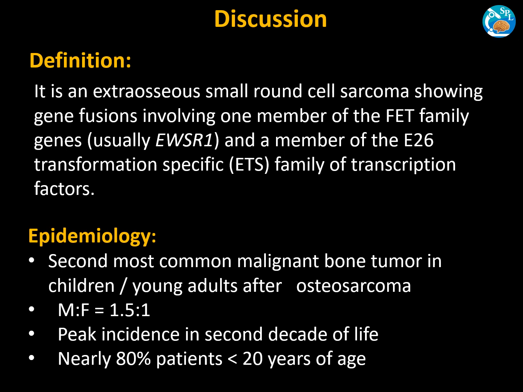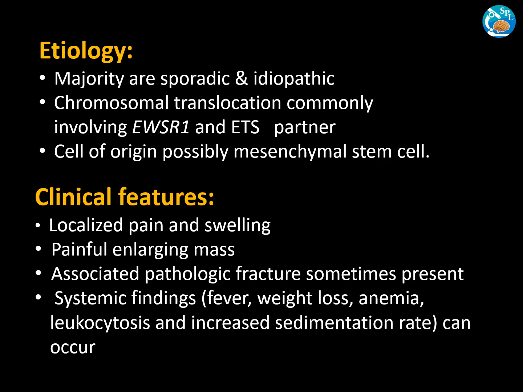Males are more affected than females. The peak incidence is in the second decade of life, and nearly 80% of patients are less than 20 years of age. These tumors may be sporadic or idiopathic. Chromosomal translocations commonly involve EWSR1 and an ETS partner. The cell of origin is possibly the mesenchymal stem cells.